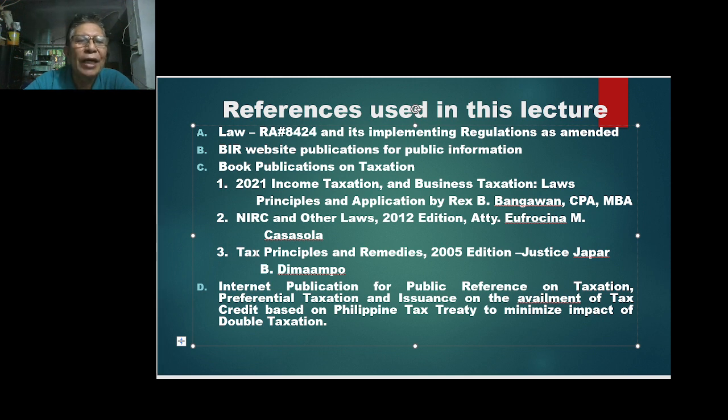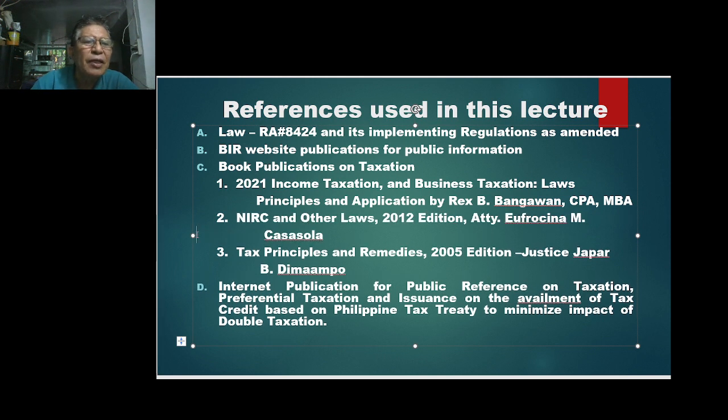And then also IRC and Other Laws, 2012 edition, by Attorney Euprosina Ames Casasola. This book was given to me when I was still with the BIR, because previously she was an assistant secretary of the Commissioner of Internal Revenue. We also have number 3, Tax Principles and Remedies, 2005 edition, by Justice Japar B. Dimaampao. Okay? And of course, lastly,